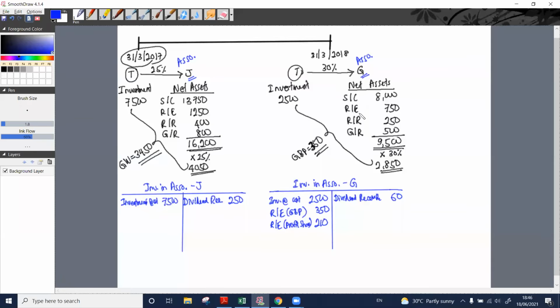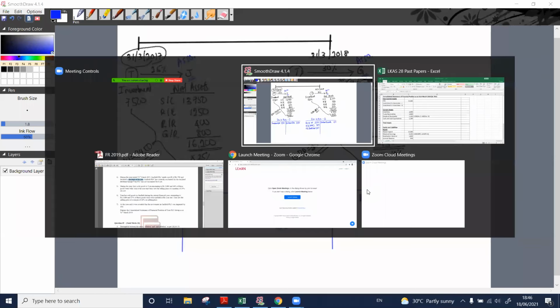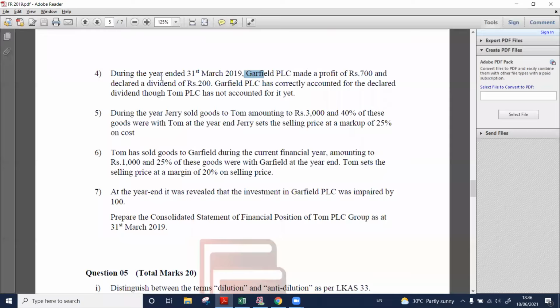Not retained earnings, so we are taking it to our investment in associate account. Okay. That is point number 4. We have accounted for the post acquisition profit of the associate and the dividend declaration.